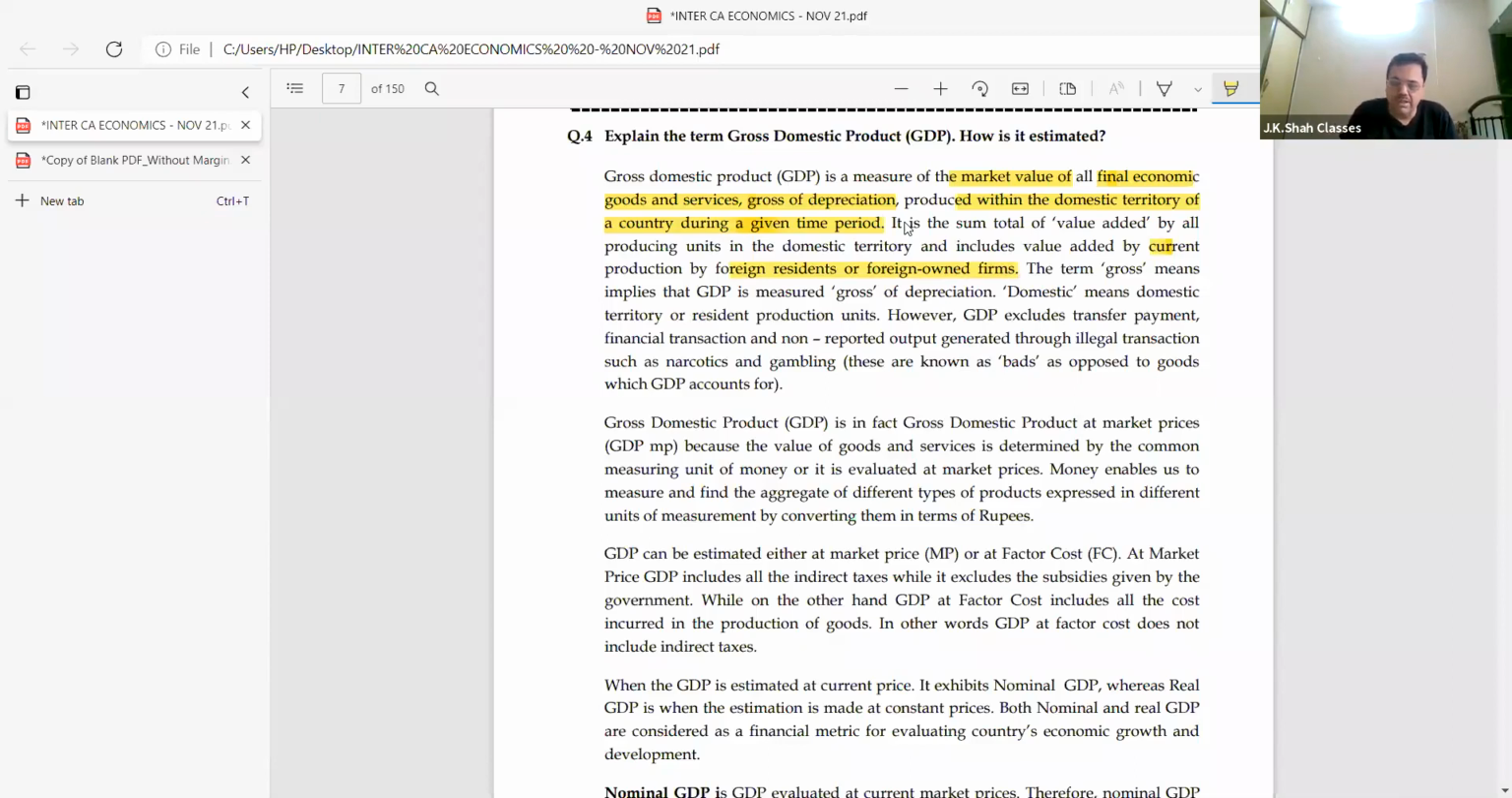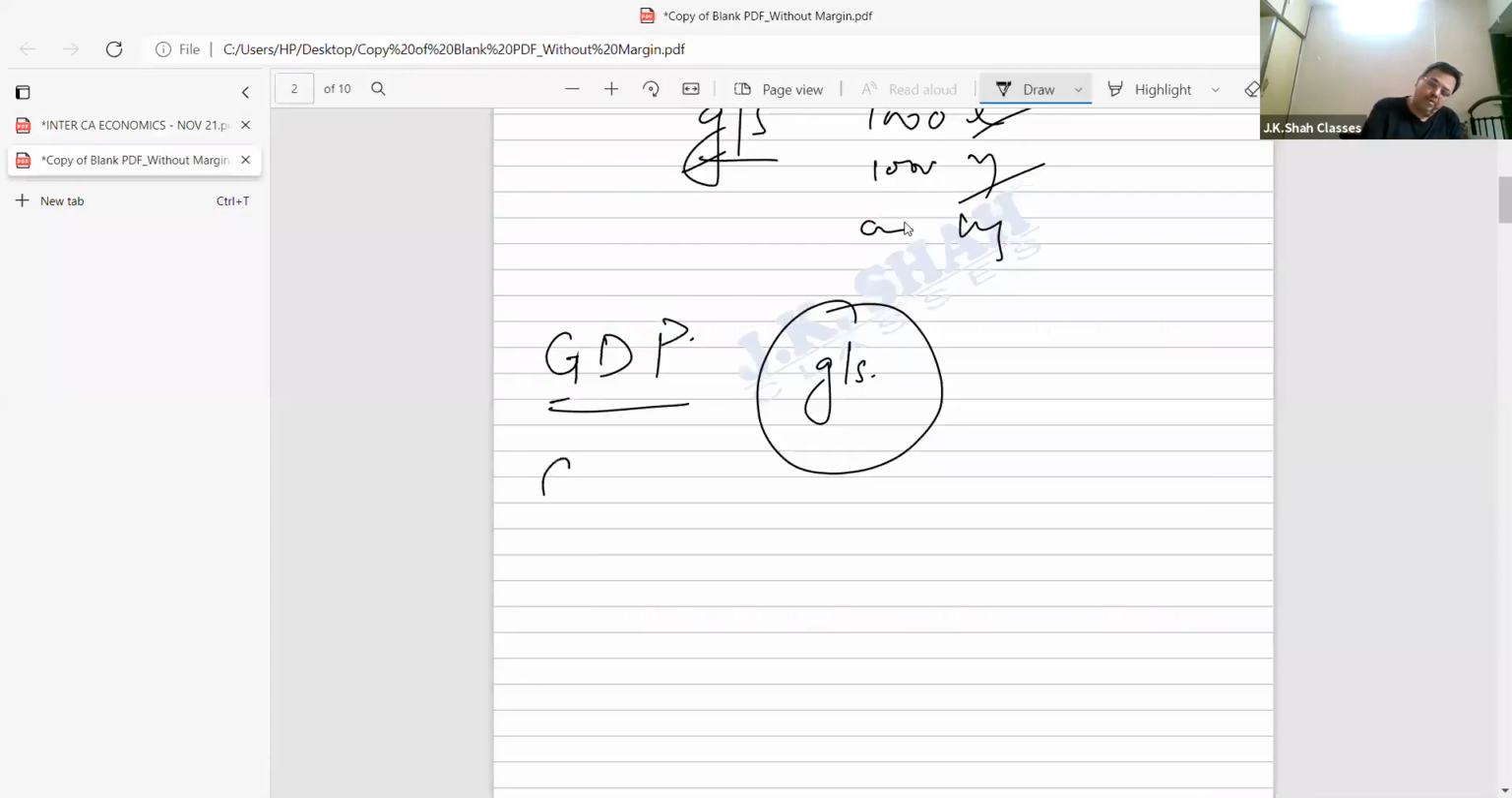Now see, the term gross means that GDP is measured gross of depreciation. Domestic means domestic territory or resident production unit. This is important. GDP excludes transfer payment. Wait, pay attention. Now, in GDP, always remember, we will not consider transfer payment. We'll consider only factor payment. The transfer payment is what? Simple example. Now, imagine, take this case.